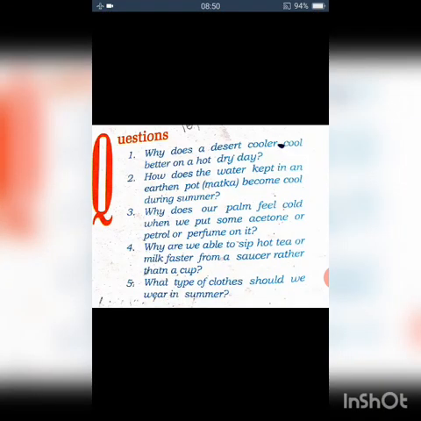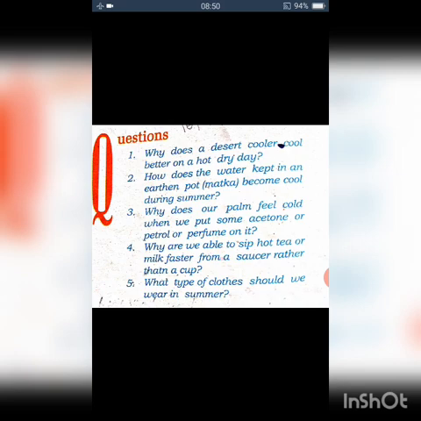The next one. Why does our palm feel cold when we put some acetone or petrol or perfume on it? This question I already gave you to write the reason. When you keep some acetone, petrol or perfume on our palm, we feel cold. You know that these three substances are volatile substances. What are volatile substances? Easily evaporating substances. When they evaporate, they take heat from our palm. That's why our palm feels cold.